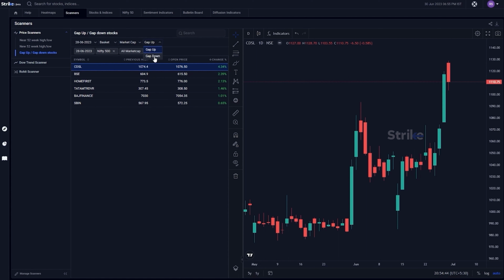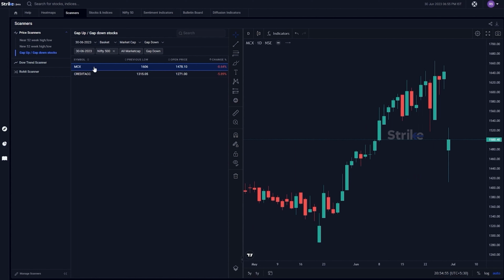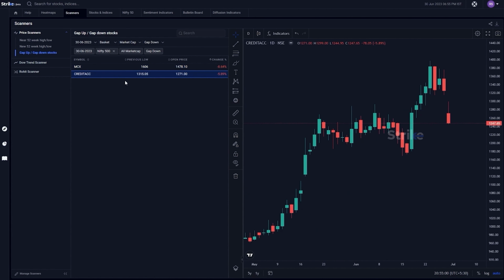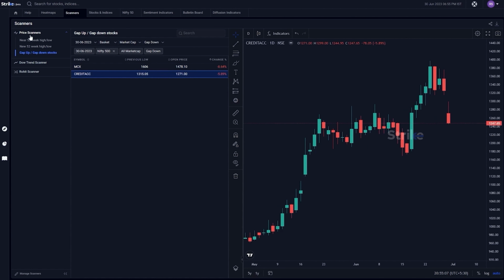Now, if you want to see stocks that are gapping down, you simply change the segment to gap down and you end up looking at stocks that are gapping down. Of course, we've kept all market cap and this is 2 days ago. Let's go to today. We have 2 stocks that gapped down today. One is MCX and one is Credit Access Grameen, right? So you can quickly know which stocks are gapping in either direction using the price scanners with multiple filters on top.